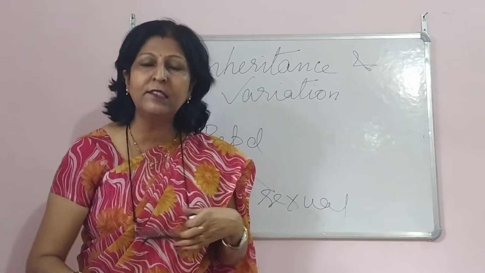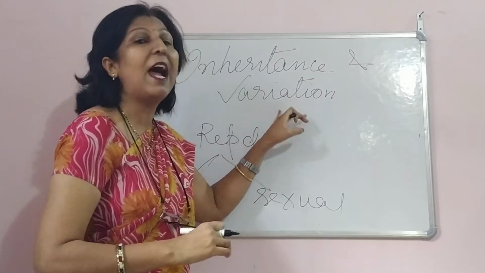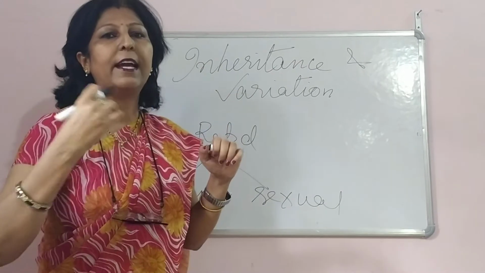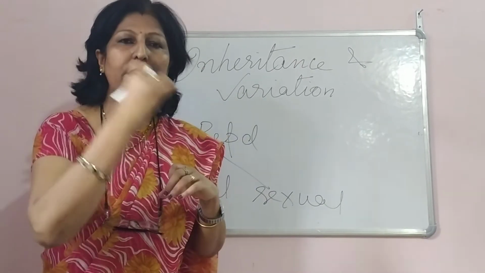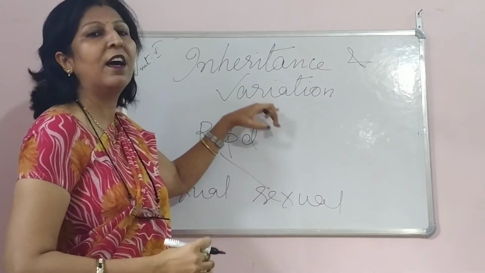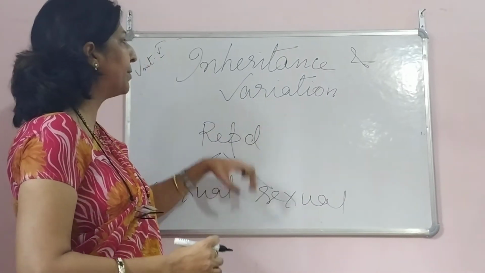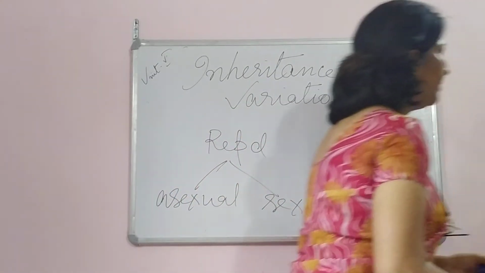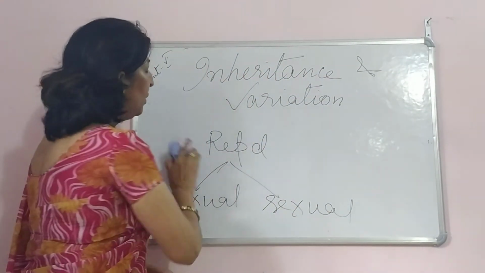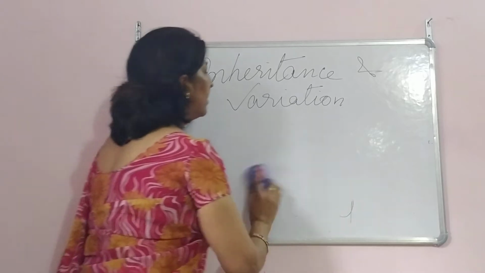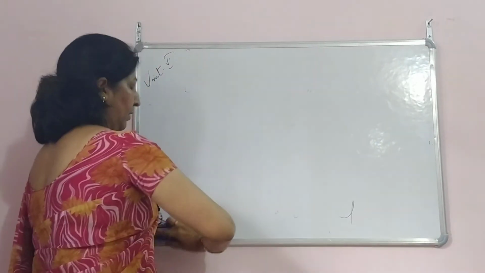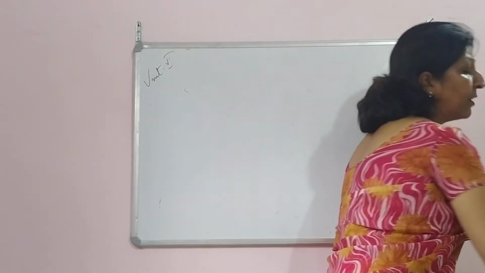This resemblance as well as the variations, we attach with inheritance. These are the characters related to genetics, and we are going to start with this particular chapter, inheritance and variation. As I told you, Gregor John Mendel is the one who started genetics and is known as the father of genetics.